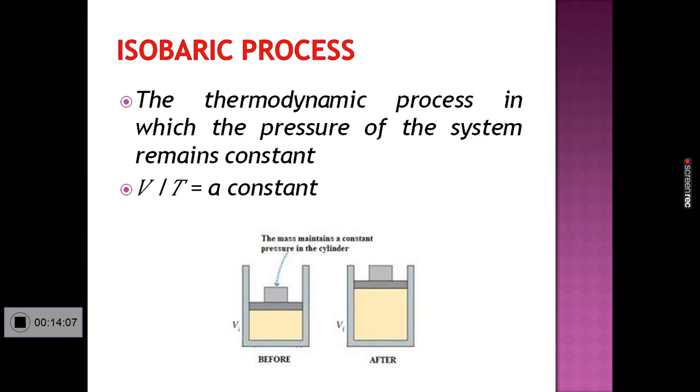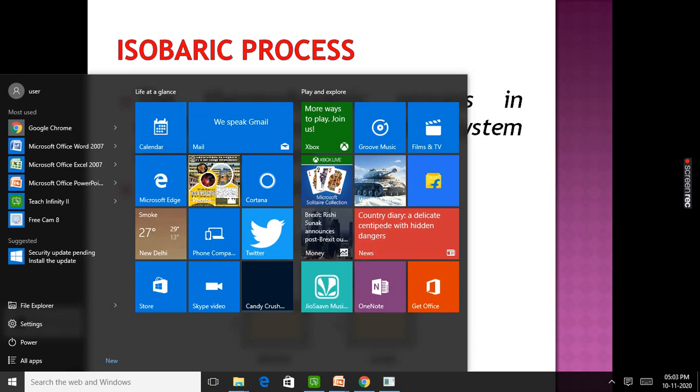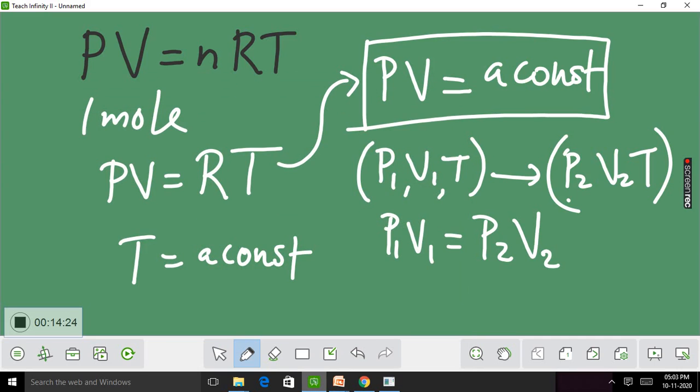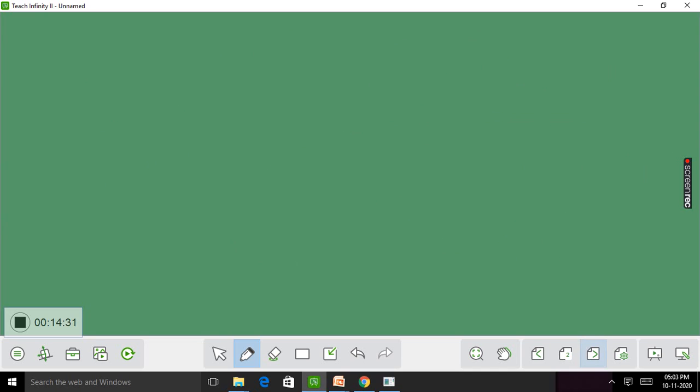Next process is isobaric process. It is a thermodynamic process in which the pressure of the system remains constant. Again, for 1 mole of an ideal gas, we have PV equal to RT.